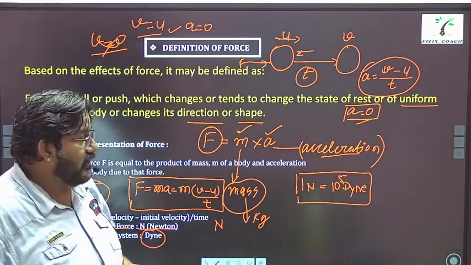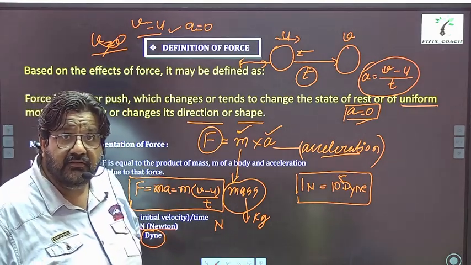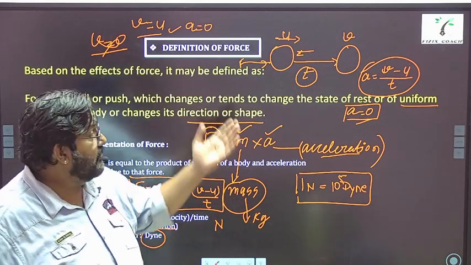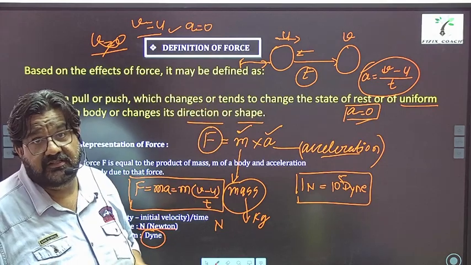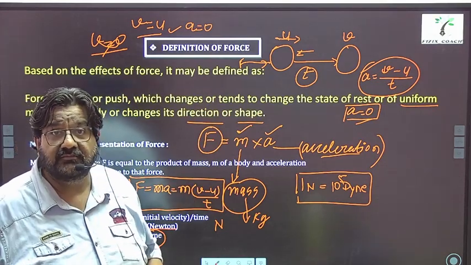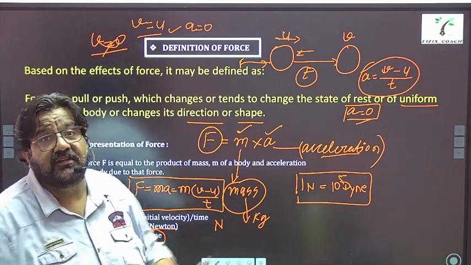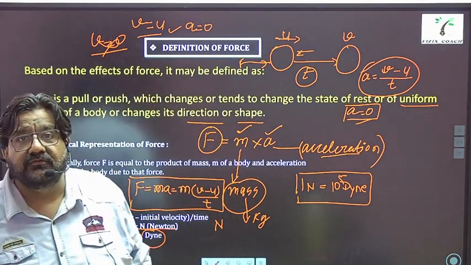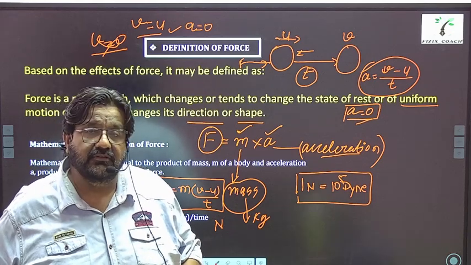Right? Like if some object is at rest, then obviously its v is also 0 and its u is also 0. So acceleration is 0, it is not moving. And in that case, if you apply force, then the object starts to move. Got it?